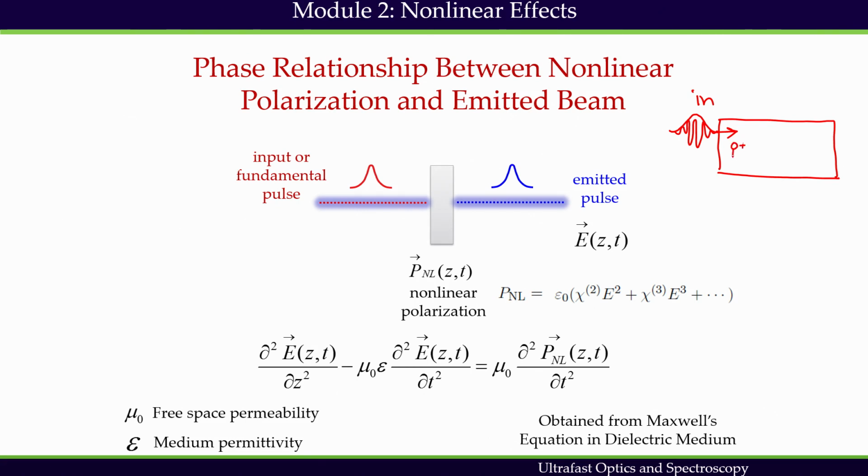as well as here, because the input beam is propagating through the medium, which means that polarization is also propagating through the medium. And due to this polarization, let us say I created nth order polarization. This polarization will create another emitted beam.